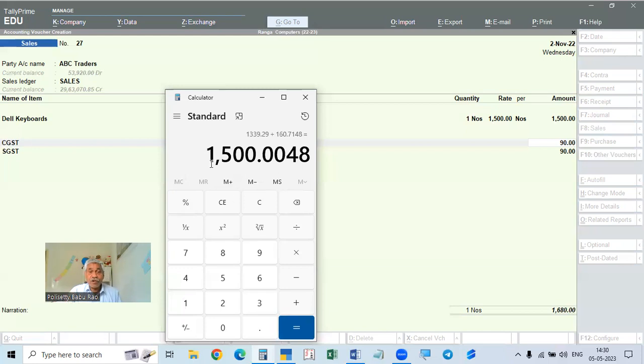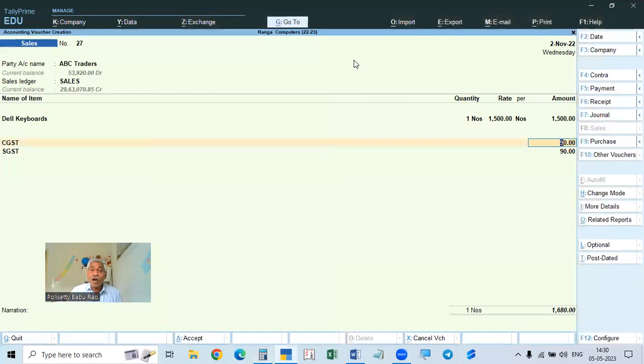If we add, the total will be 1500. So 1339.29 is the taxable value in this 1500, and 160.71 is the tax. The total amount is 1500 rupees. In such a case, how do you show it here?